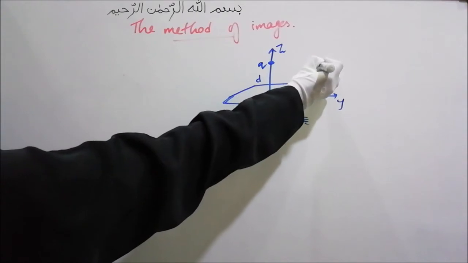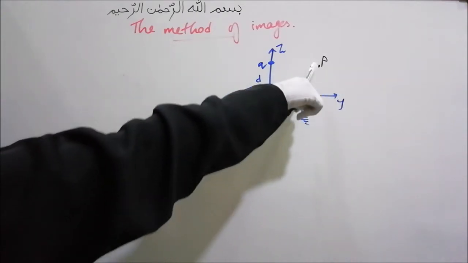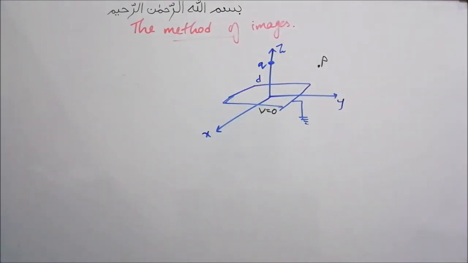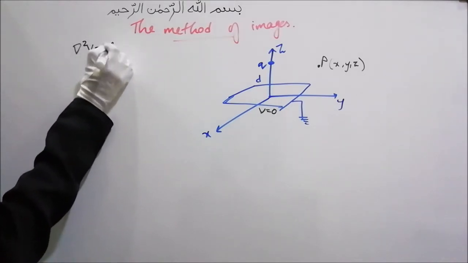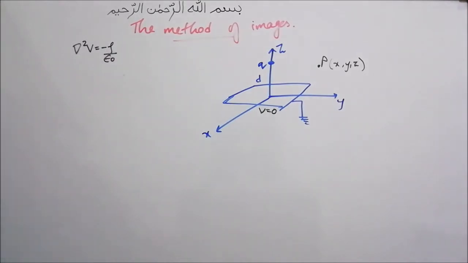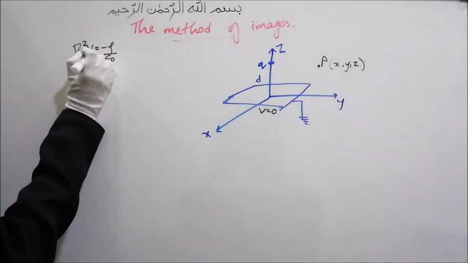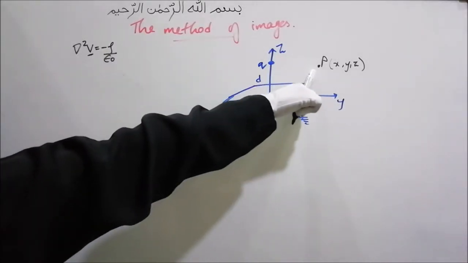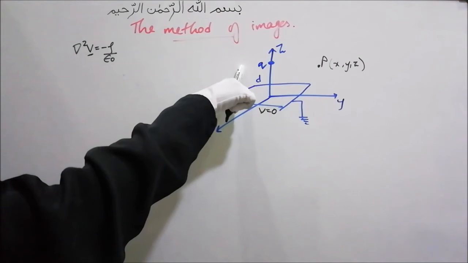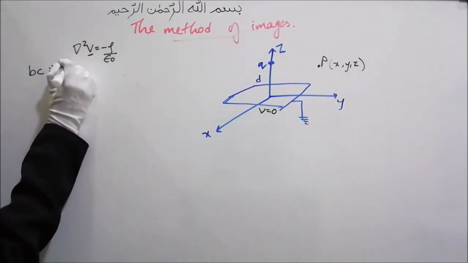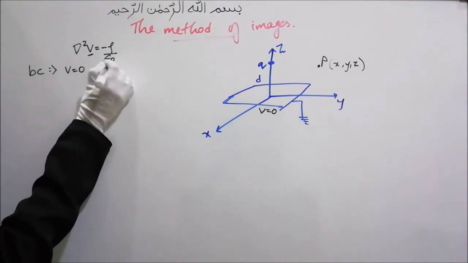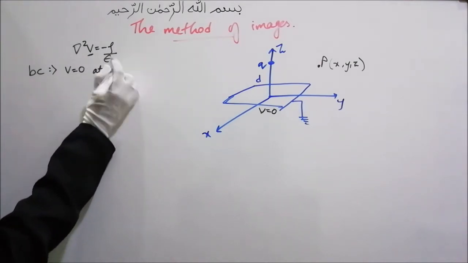Let's take a point P, and let's say we have to find the potential at point P with coordinates x, y and z. That is, we have to solve Poisson's equation, del squared V is equal to minus rho upon epsilon naught. That is, find the potential at point P due to the charge Q with the boundary conditions. First is that the potential will be 0 at z equals 0.